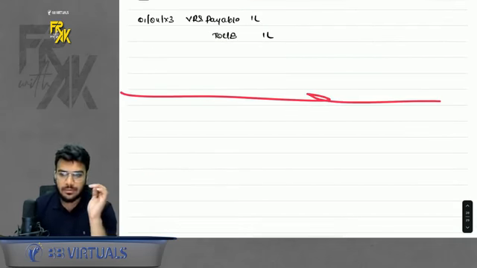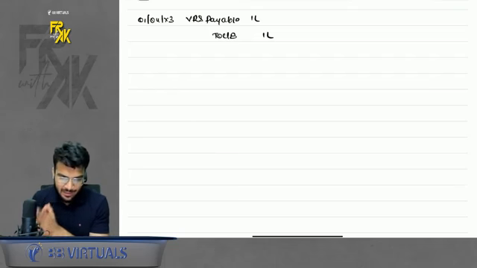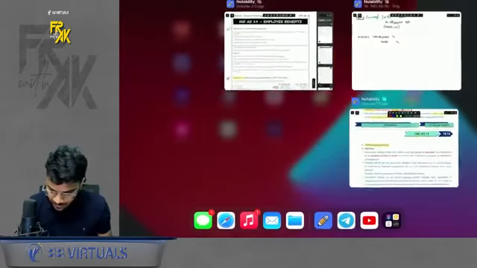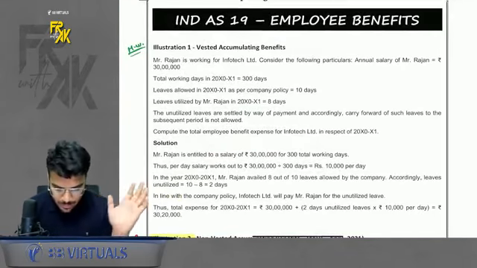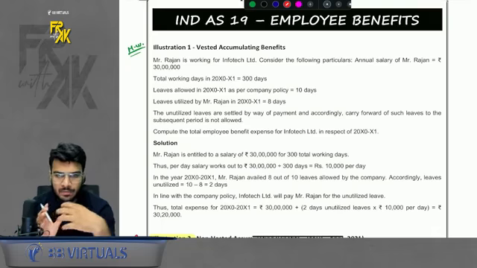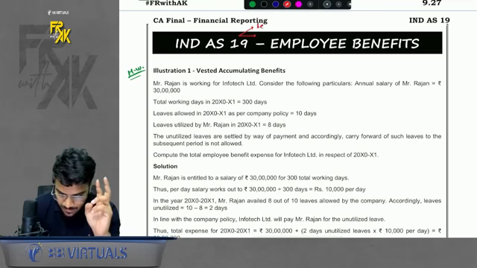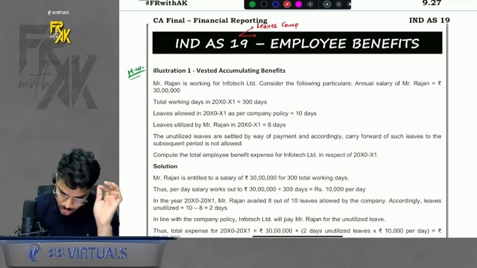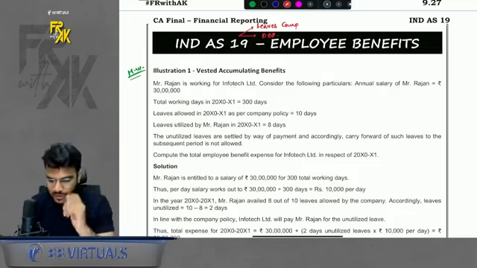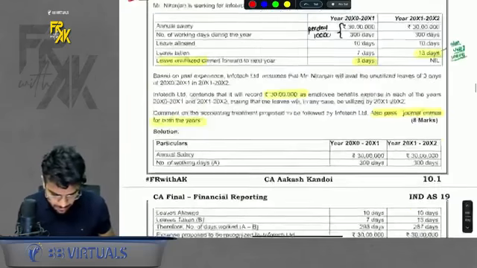On this note, we have completed all the conceptual part of IND AS 19, right? Now we will move towards certain questions. In IND AS 19, of course you should go through all the questions. I will take up the more important ones in this part, but do remember, there are two focus areas. One is the questions based on leave compensation, and the other is based on defined benefit plan. These two I feel are the areas to be focused on. Okay, now let's start doing the questions.